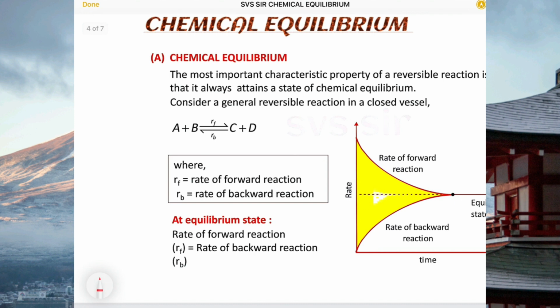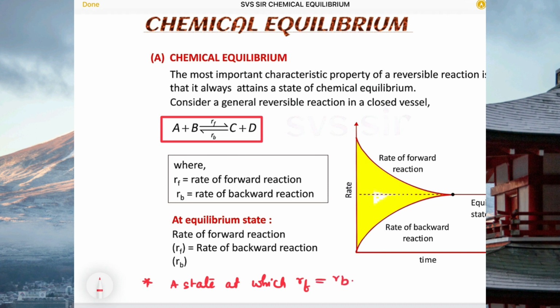Sir, what is chemical equilibrium? The simple definition, everybody listen carefully. We have one reaction here: A plus B both are reactants and C plus D both are products. The simple definition for the equilibrium state is a state at which the rate of forward reaction is equal to the rate of backward reaction.